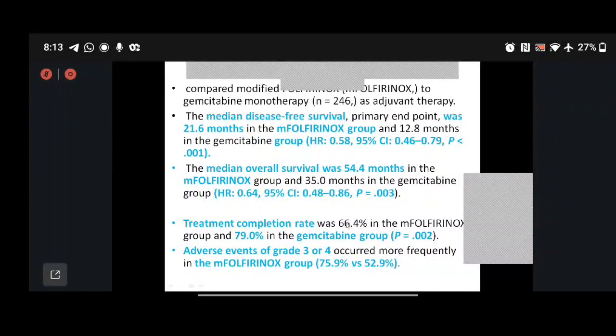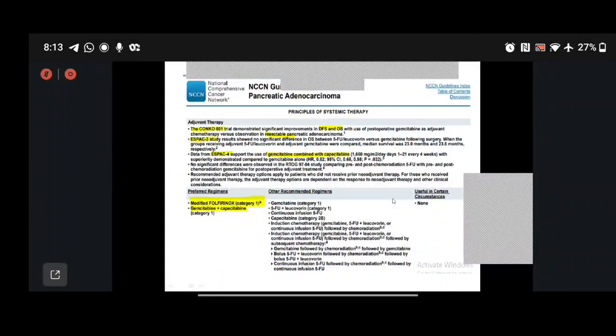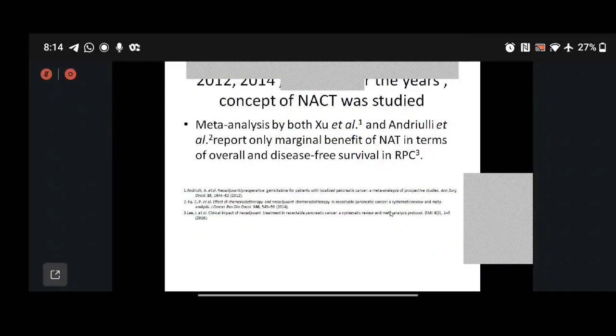This is in contradiction to the point that we do have people who complete this treatment, that is surgery with adjuvant, up to 66 and 79% in the group. This is the NCCN guidelines, which just summarize the same thing.